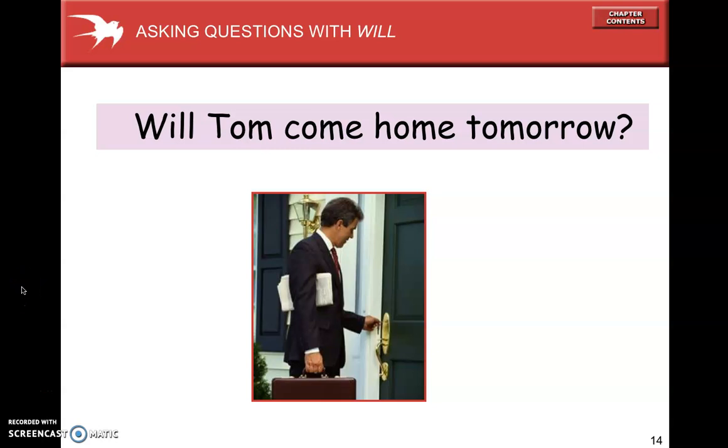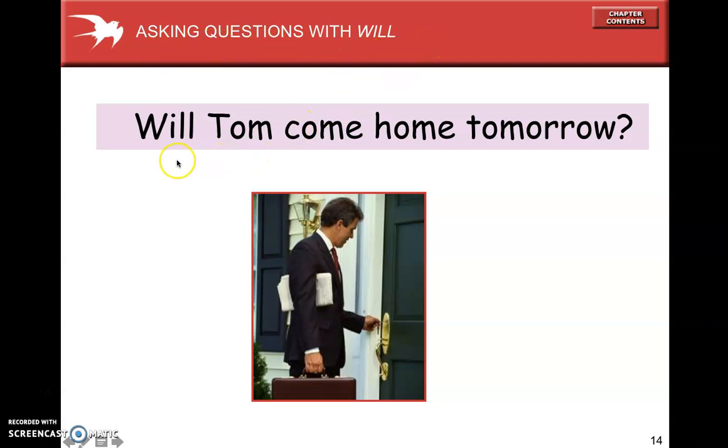Okay, remember yesterday we practiced talking about the simple future, so things that are tomorrow, next week, next year, with the word will. There are several different ways to make the simple future, but the most common and the easiest is will. So for example, we will study clothes tomorrow. Okay. Today we will practice asking questions with will.